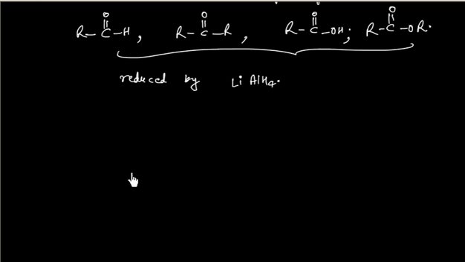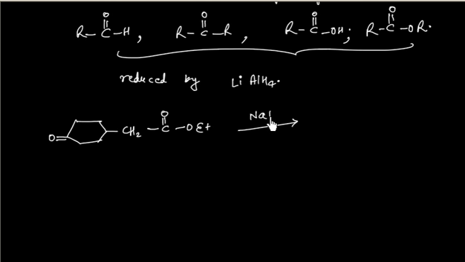Let us say, for example, if I have this compound, if I use NaBH4 in this case, this side we have ester group, this side we have ketone group.